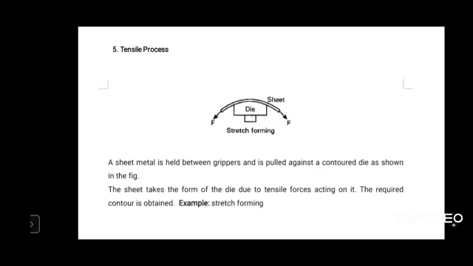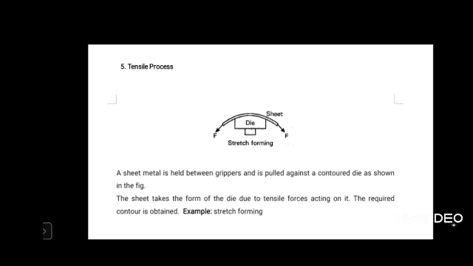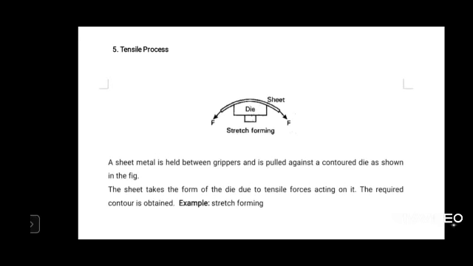We will go to the tensile process. Bending, shearing and tensile forces are only useful in sheet forming processes. When you are operating on a huge metal block, only direct compressive force or indirect compressive force is used. For sheet metal we use bending, shearing or tensile processes. Deformation through the tensile process involves the sheet metal being held in grippers at the bottom. We apply a force against the sheet metal.